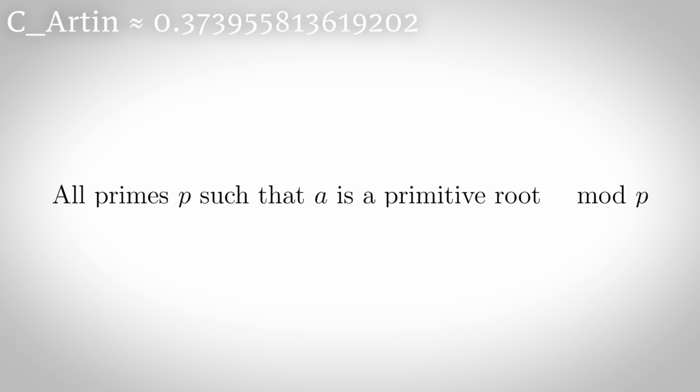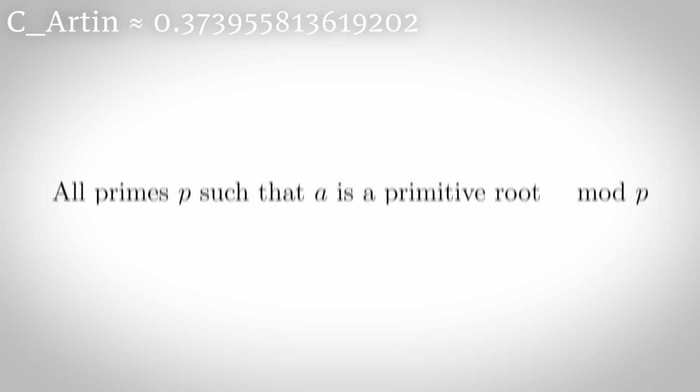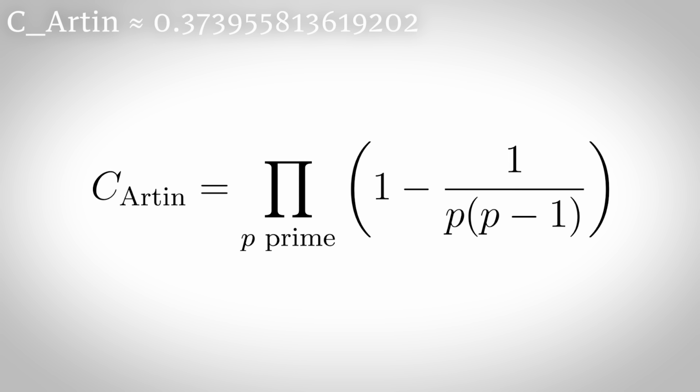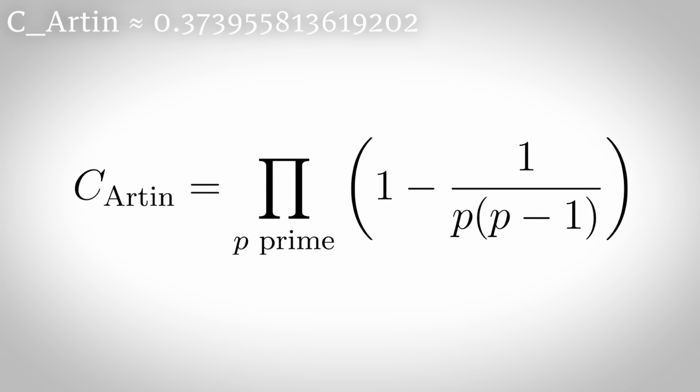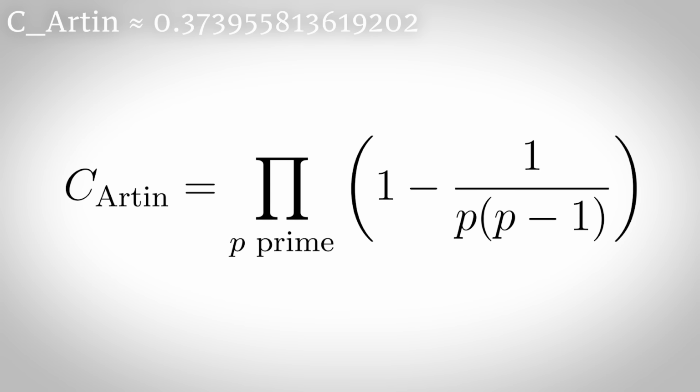Artin's constant. For an integer a, the set of primes p for which a is a primitive root modulo p has a natural density. Under certain conditions, that density is given by c sub Artin, which is the product over primes p of 1 minus 1 over p times p minus 1.